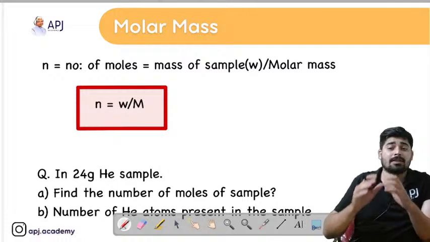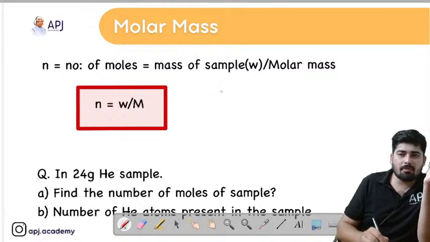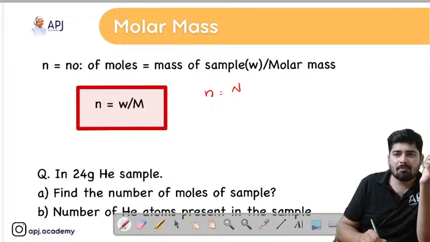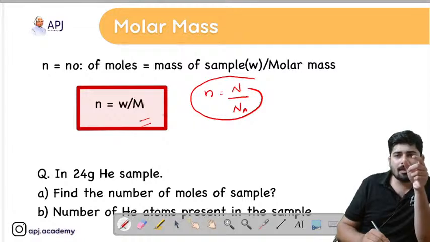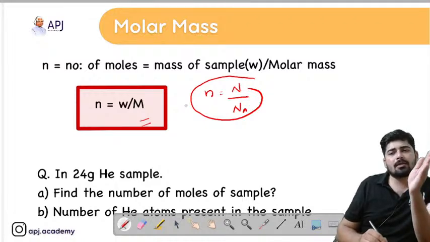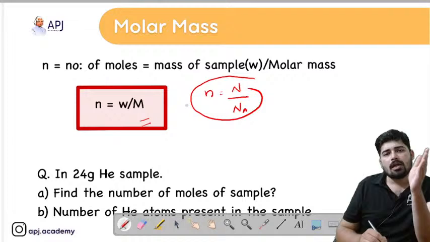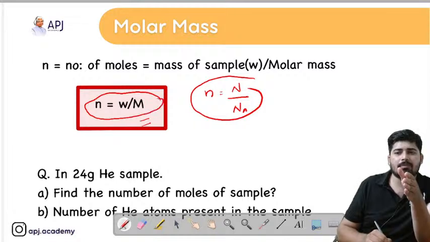See students, this is the second equation to find out the number of moles. The first equation was, when the question is given in terms of number of particles, then number of moles is number of particles divided by Avogadro number. That was the previous equation. Now here we are given the mass of a sample, that is, the weight of the sample is given. Now how to calculate the moles? The moles can be calculated by weight of the sample divided by molar mass.